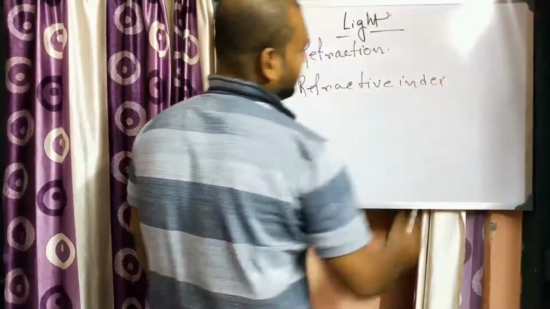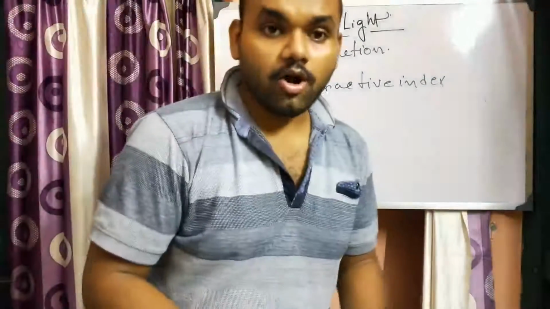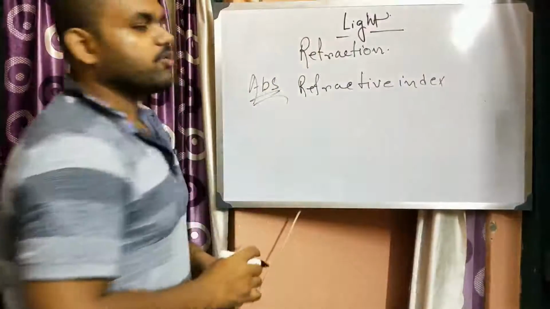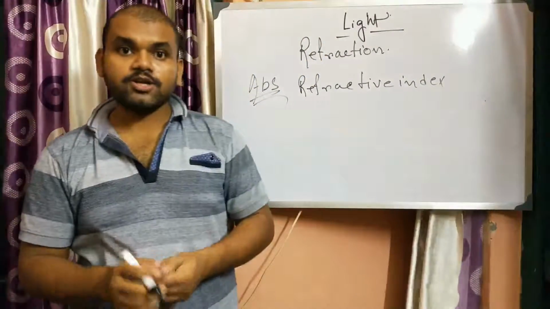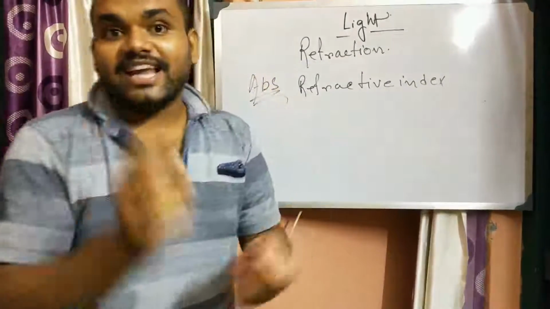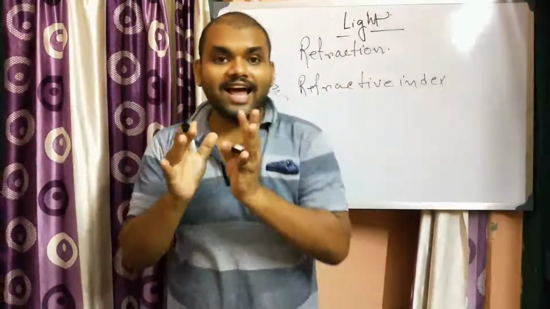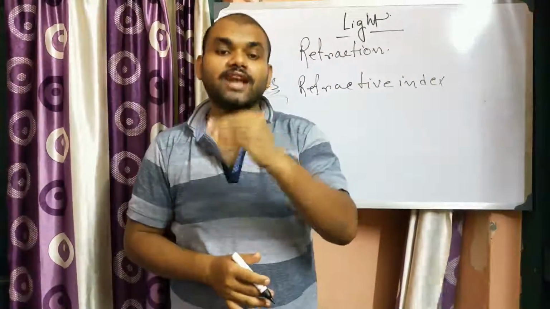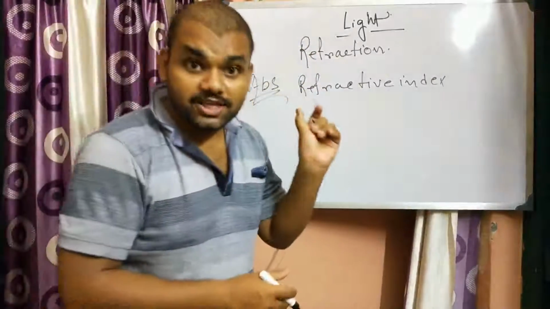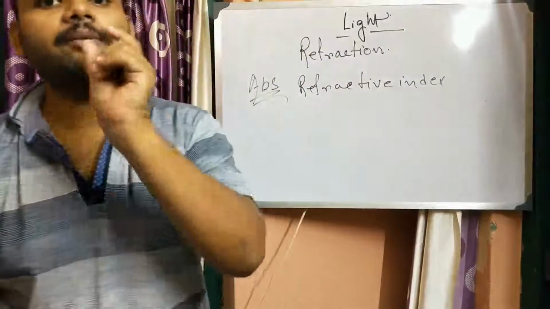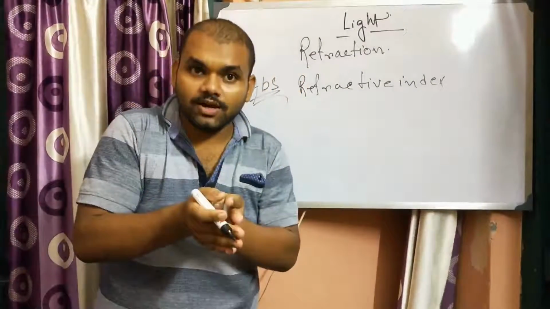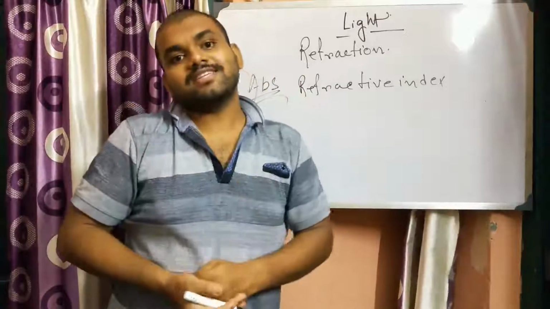What is the refractive index? Refractive index, or absolute refractive index. What is absolute refractive index? Absolute refractive index is the ratio of speed of light in vacuum to the speed of light in that medium. So the absolute refractive index of a medium is the ratio of speed of light in vacuum to that in that medium.